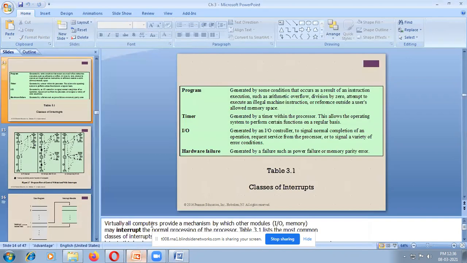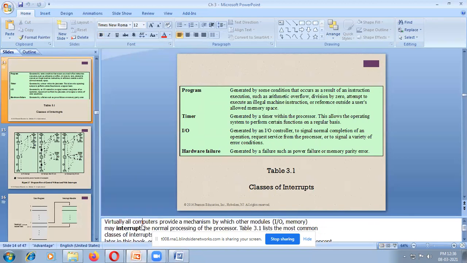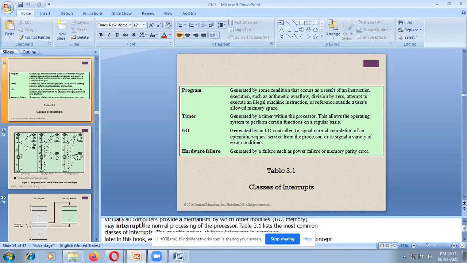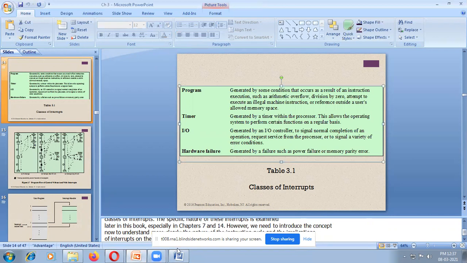So what are the different abnormal conditions available? Virtually all computers provide a mechanism by which other IO devices may interrupt the normal operation of the microprocessor. So what are the different classes of interrupts?